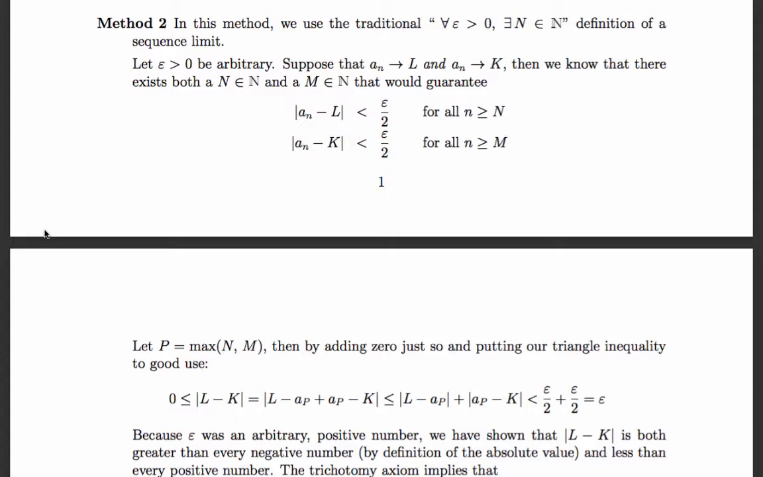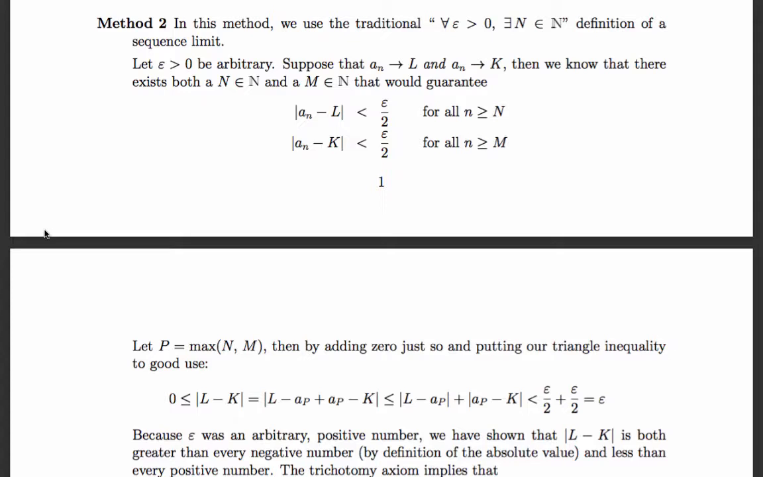So let P be the bigger number between big N and big M. Okay. So A_P is within epsilon over 2 of K and within epsilon over 2 of L, because P is bigger than or equal to N and greater than or equal to M.